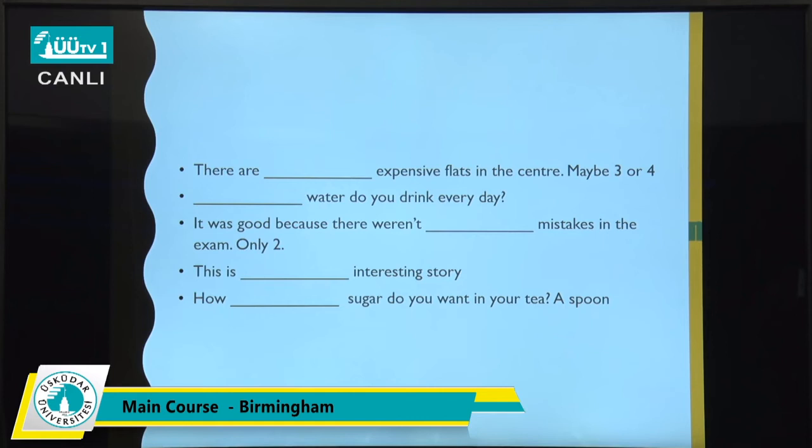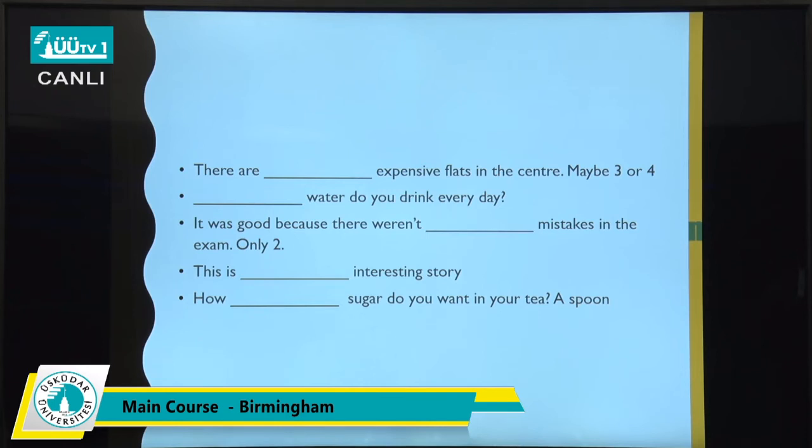Next, there are expensive flats in the center, maybe 3 or 4. What's the answer? Expensive flats. Flats is positive or negative. So expensive is an adjective, it's not a noun, so you shouldn't consider expensive.